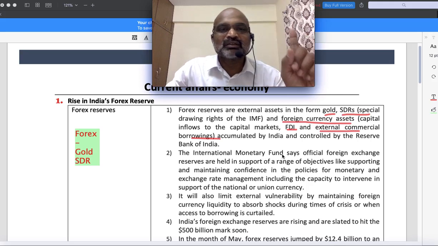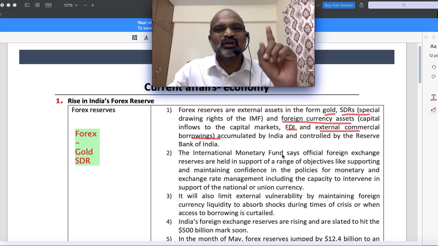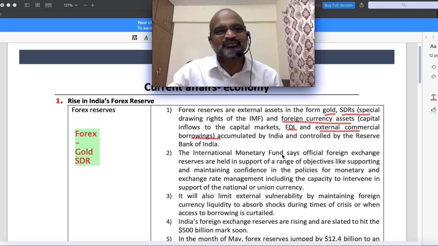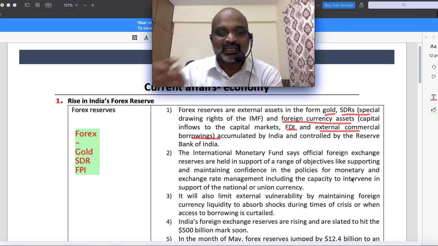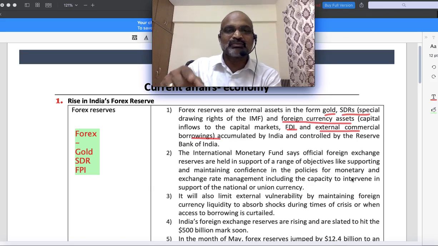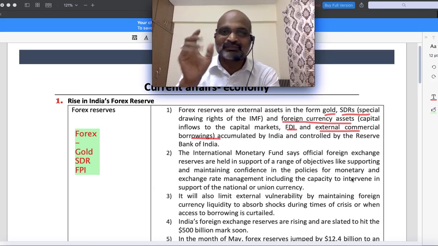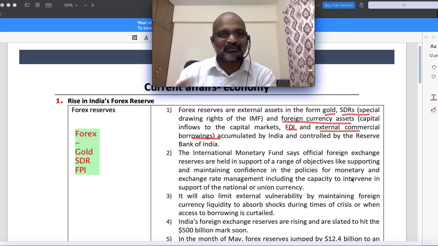So the special drawing rights that we have are also a part of Indian foreign currency, plus foreign currency assets, in the sense anything that came into the Indian stock exchange. Anything that came into the Indian stock exchange is also called foreign portfolio investment. That means in India we have a stock exchange, and foreigners might invest in Indian companies. That means they might purchase shares and securities of Indian companies. They will definitely bring foreign currency. That is foreign portfolio investment, capital inflows.